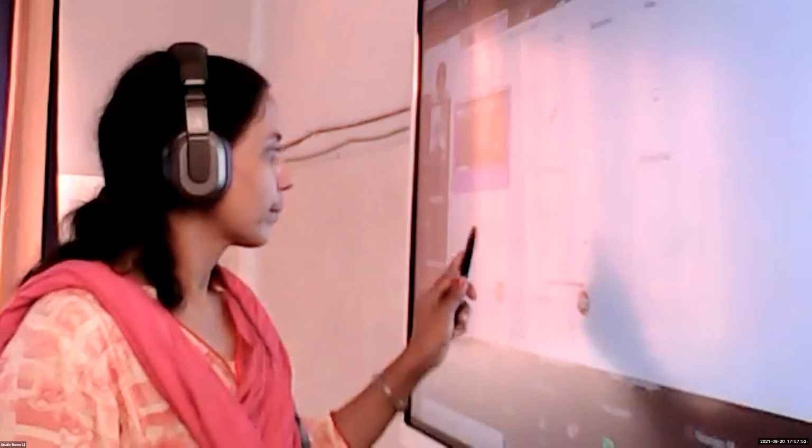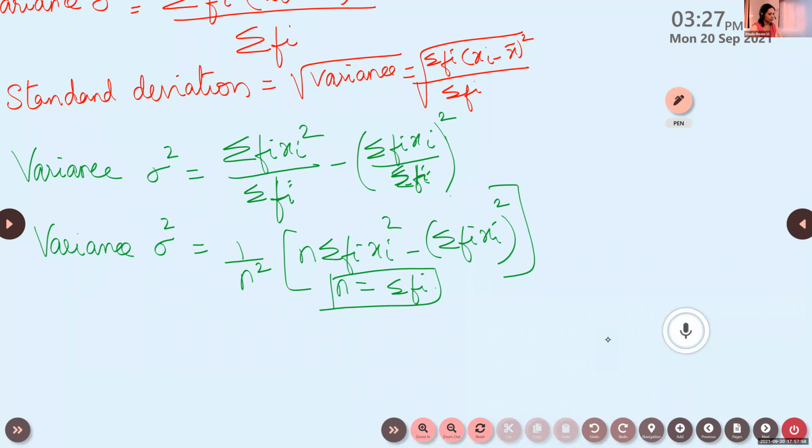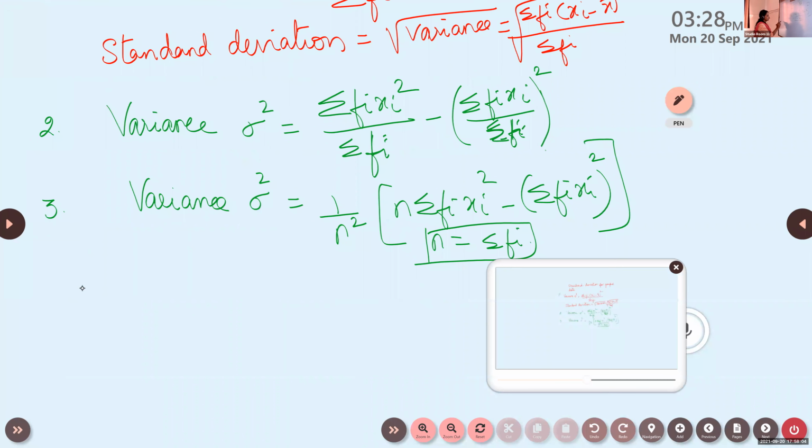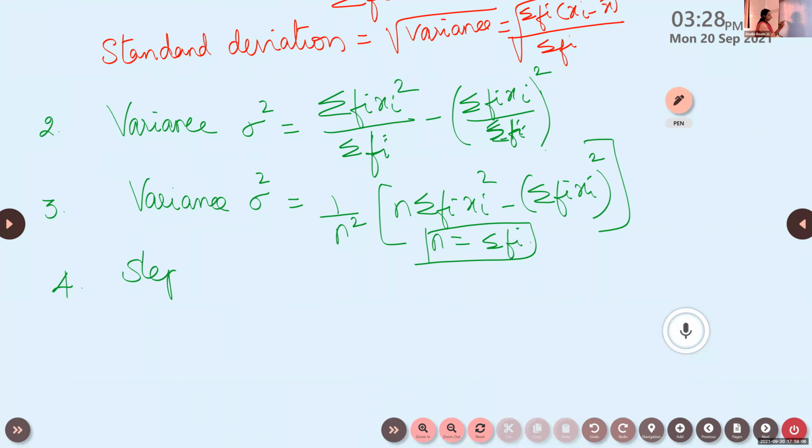Now write down the next formula, the fourth one, the step deviation method.